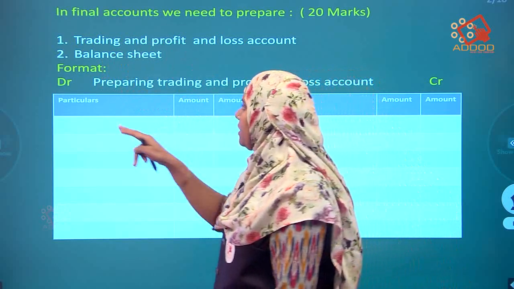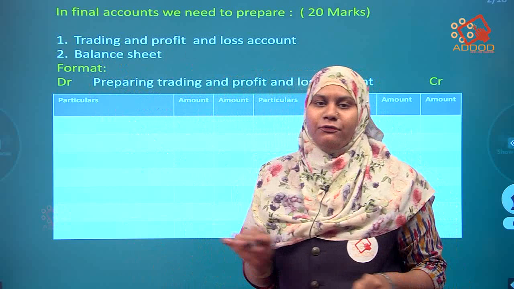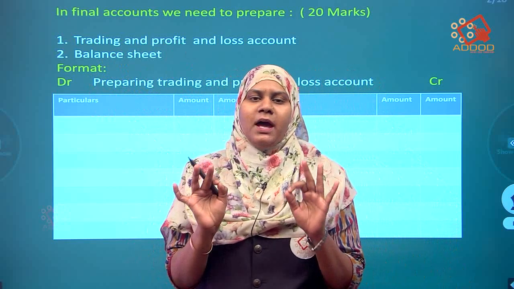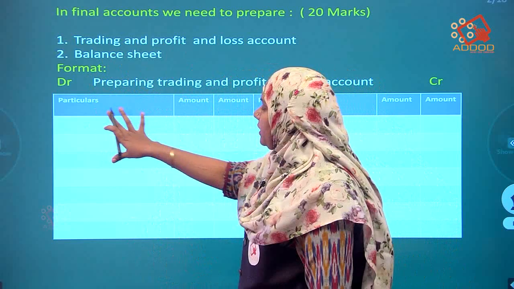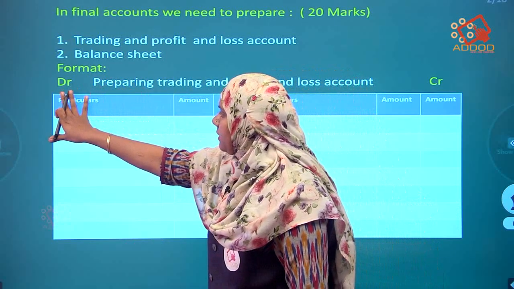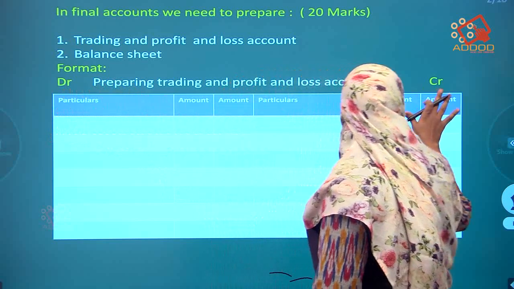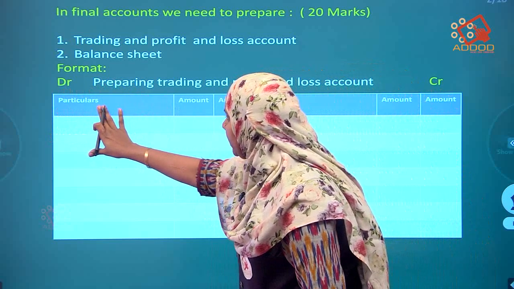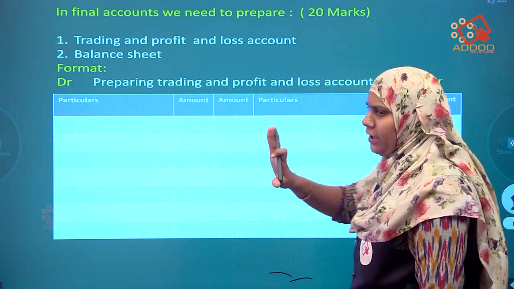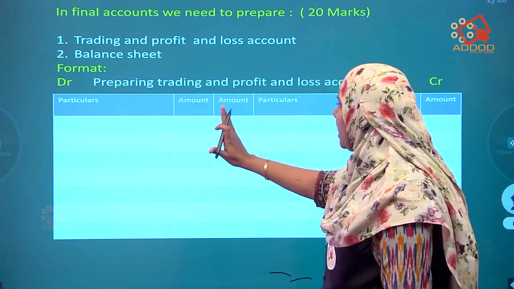Okay. Let us start. Format. First, what will be the format? Means table. If you draw a table, at least 1 mark you will get. First you have to write debtor and creditor. The format will be particulars, amount, inner column amount and outer column amount. No need to write inner or outer, directly write amount.